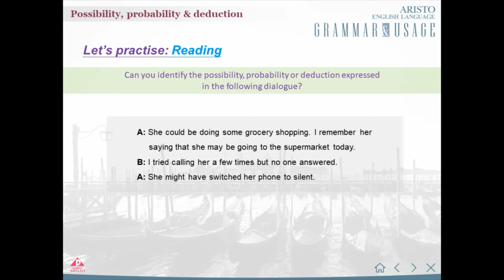The answers are doing some grocery shopping, going to the supermarket today, and having switched her phone to silent. Did you get them right?